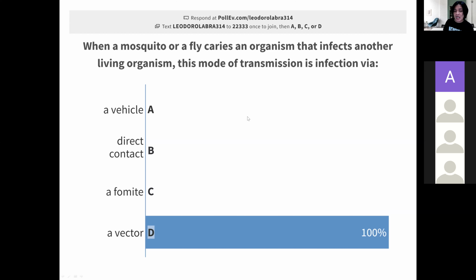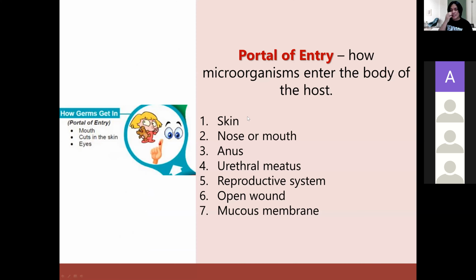Is it through vehicle? Mosquito. Is it a fomite? Fomite is an object. Is it direct? No direct contact there. So the answer is a vector. Why? Because a mosquito, a fly, is an animal or insect. Very good.